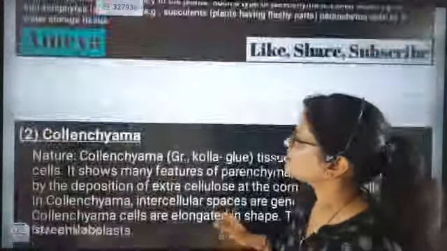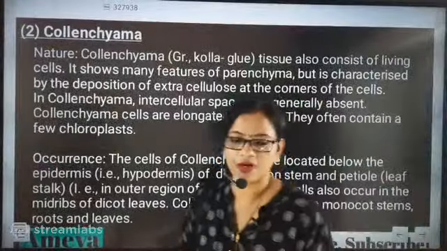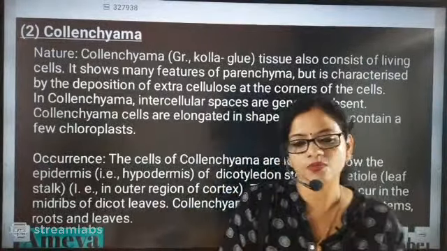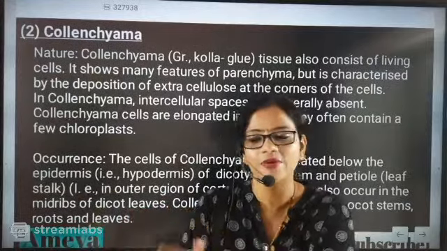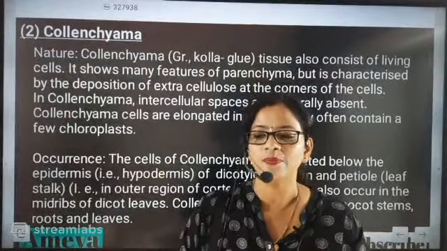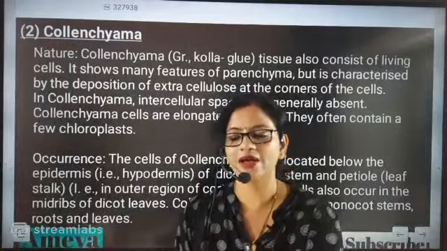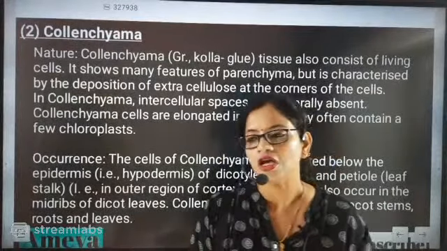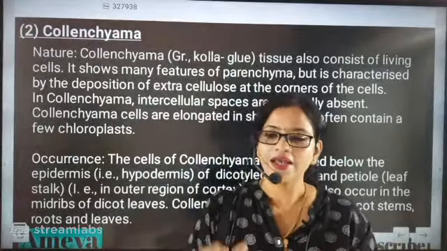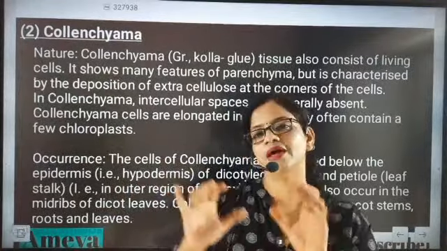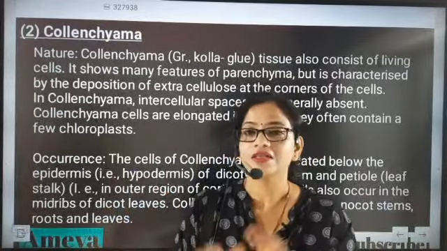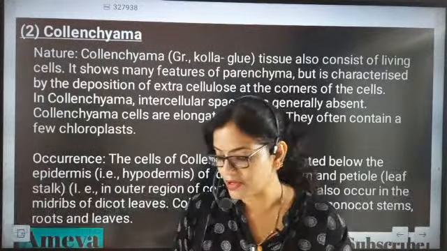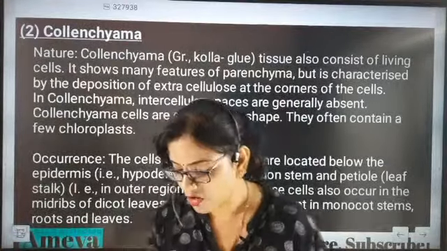Now look here. Previous class we have studied about collenchyma. I just explained the most important part of collenchymatic tissues. Can anybody tell me what is the difference between collenchymatic tissues and parenchymatic tissues? Then you will be saying, auntie, collenchyma, parenchyma and sclerenchyma are three different types of simple permanent tissues. Because after a long time, beta, we started today, I am expecting my children to give all the perfect answers.